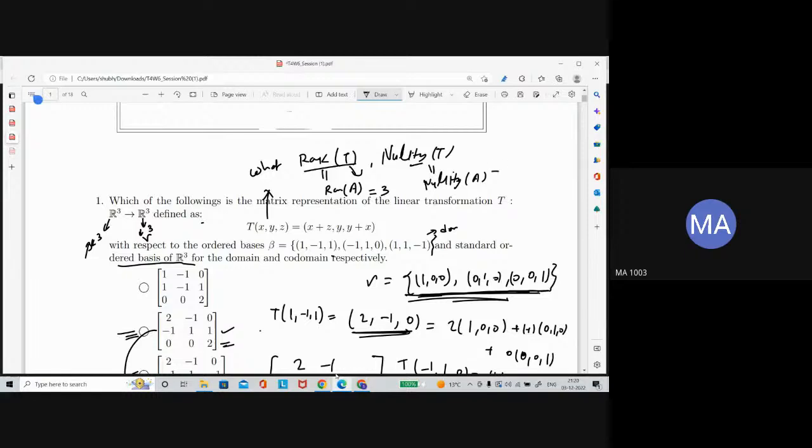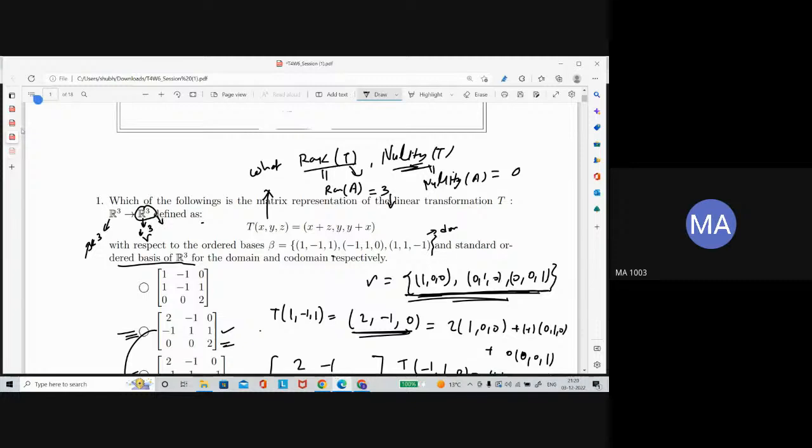Okay. So we got nullity, which is 0. So that means nullity of the linear transformation is 0. So what is in that case? Nullity is 0. That means your linear transformation is going to be injective, one-one. And rank of the linear transformation is 3. And you already know the dimension of the codomain is 3.